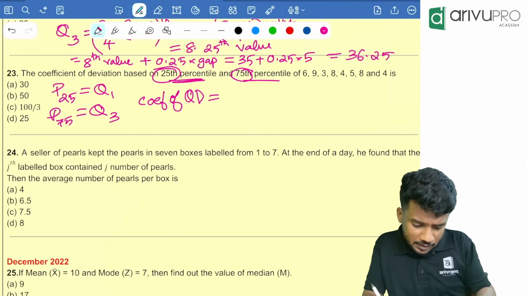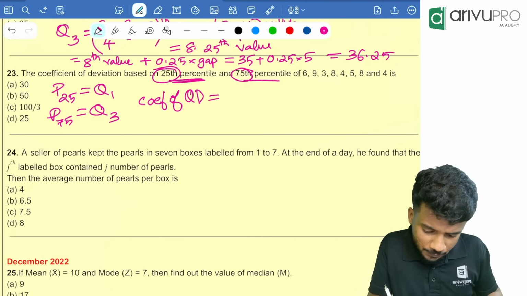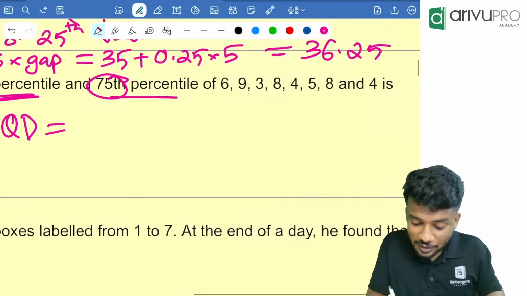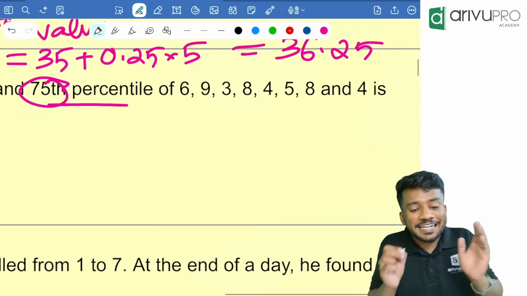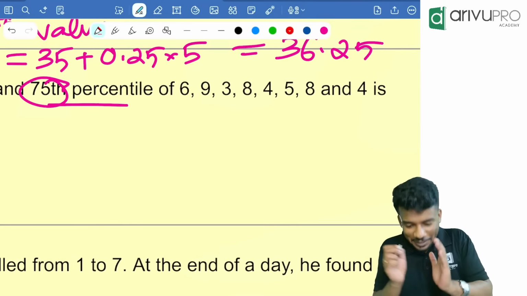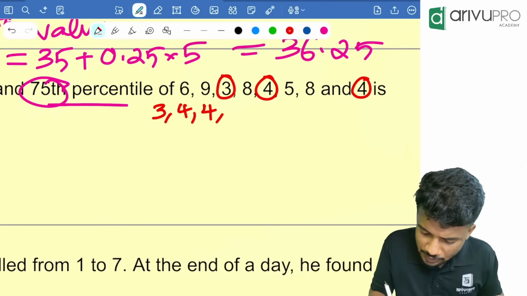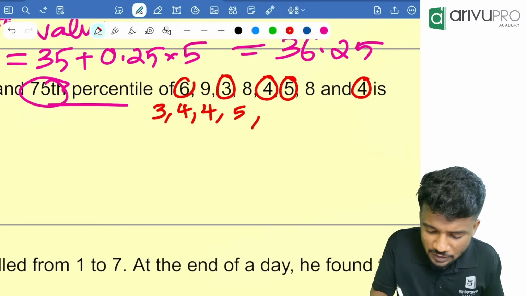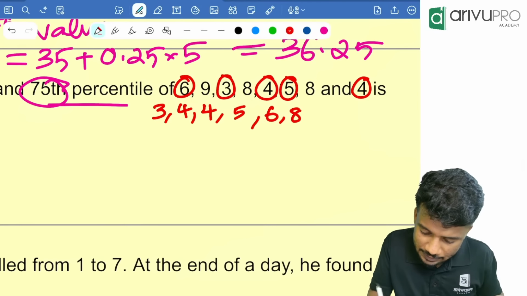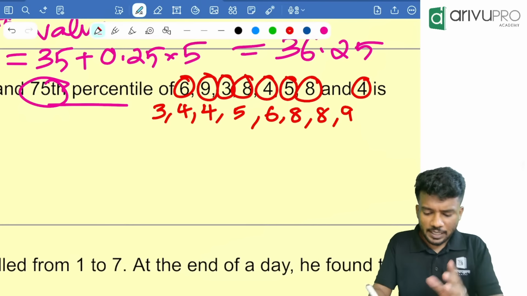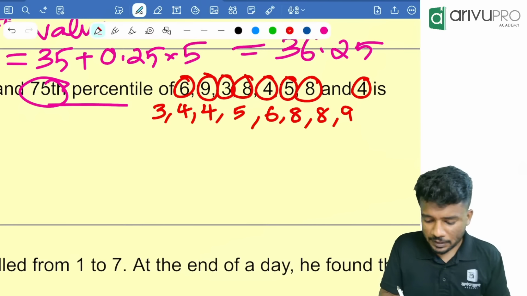Before that, we need to find Q3 and Q1, so we need to arrange the values in increasing order. The smallest value is 3, then 4, which occurs 2 times, then 5, then 6, then 8, which occurs 2 times, then 9. In total there are 8 values.